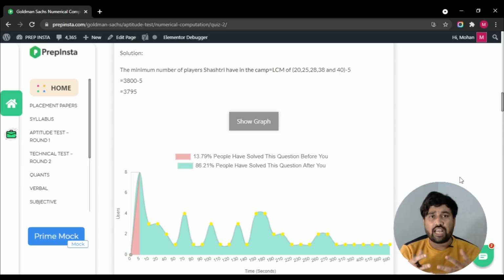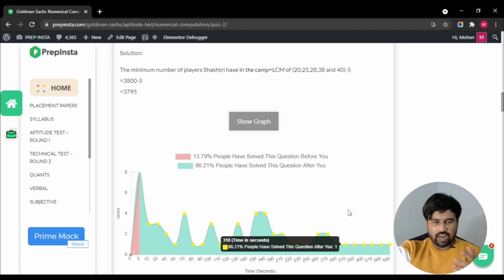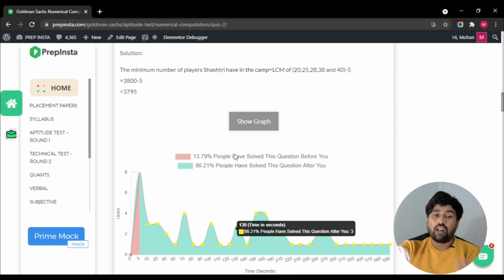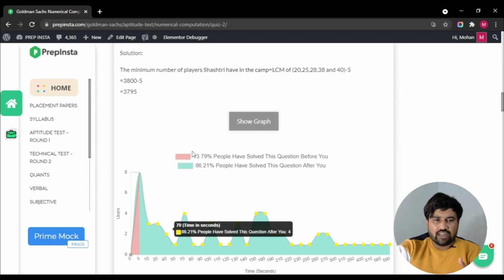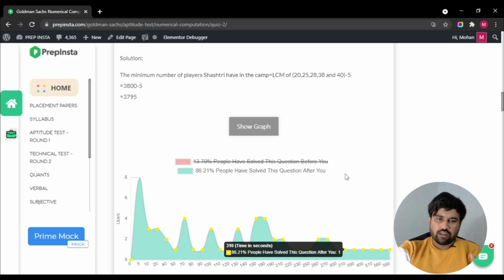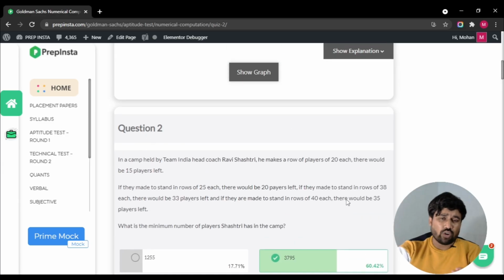So in how much time you are attempting the problem, and with the time period, how many students can answer this question in time. So you can improve yourself by comparing with the others as well. This is the timeline in seconds and this is the number of users that attempted the question, and how many attempted before you and how many people attempted after you. This total analytics will give you a better way of doing the problems, right? So you can improve yourself by seeing the total analytics.